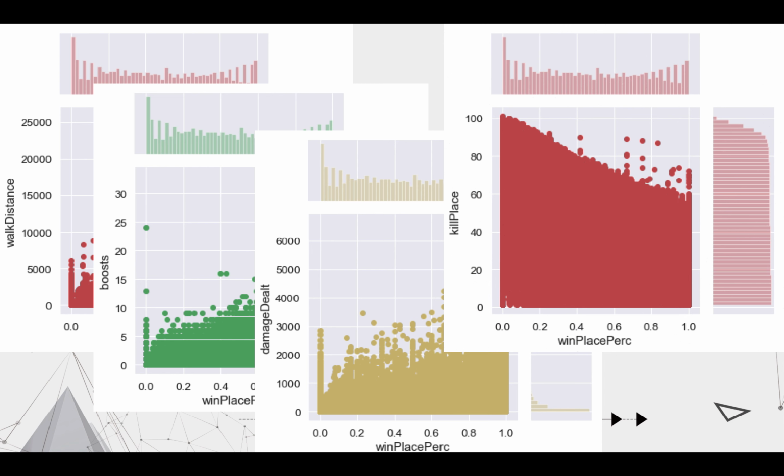Next, let me show you the relation between the lowest correlated variable, kill place, and the win place percentage. We can see that as the kill place decreases, the win place percentage will increase.